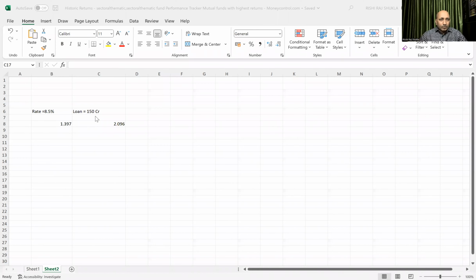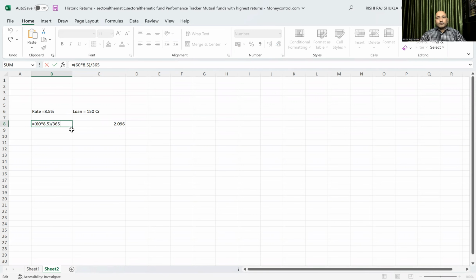See, the rate we have taken is 8.5% and the loan or borrowing is 150 crore. This 8.5% is not monthly or daily, it is annual, yearly. So how much will it be? If this treasury bill or commercial paper is for 60 days, then the actual will be 60 into 8.5, or if it is 9, then we multiply with 9, and divide by 365.